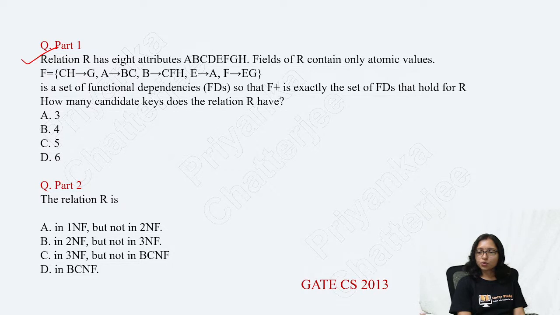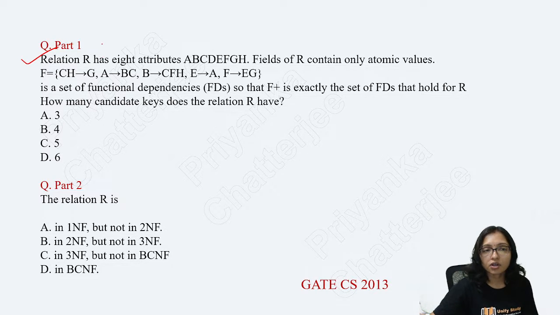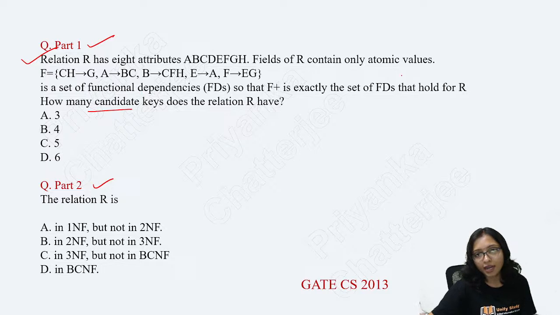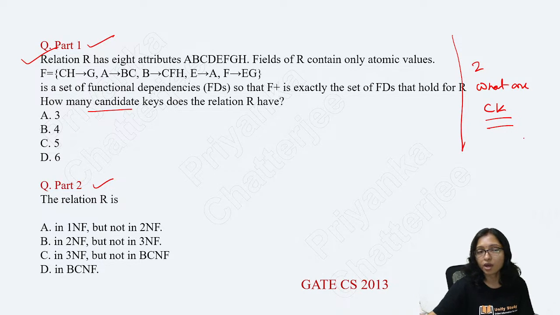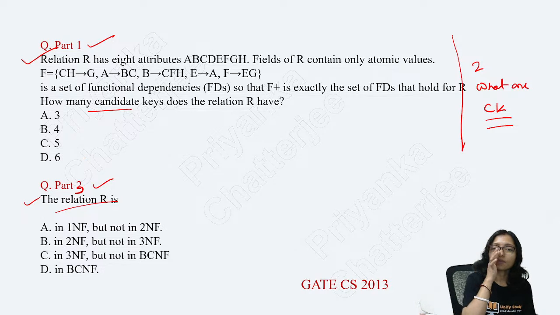You have to give both the answers. You have to tell me the answer for part 1 also, and part 2 also. In this way only you can get the comprehension type question. Part 1: how many candidate keys are there. Part 2: what are the candidate keys, the number of candidate keys and the names of the candidate keys also you have to mention. And part 3: in which normal form is the relation. All this you have to tell me.